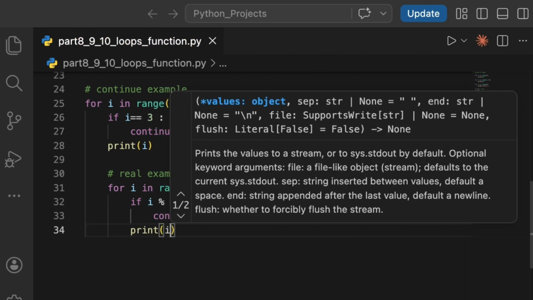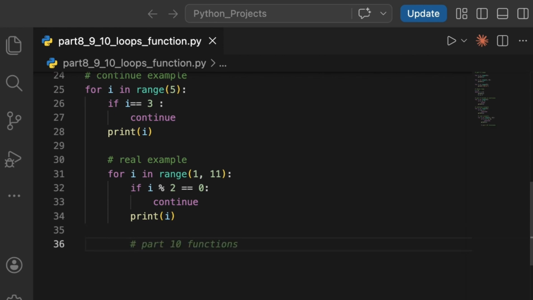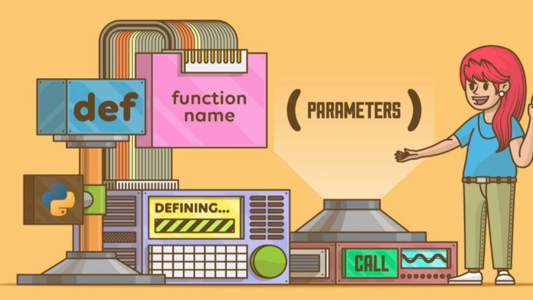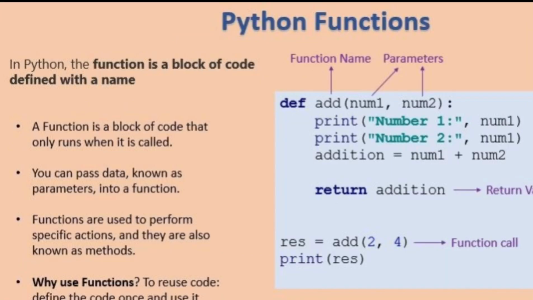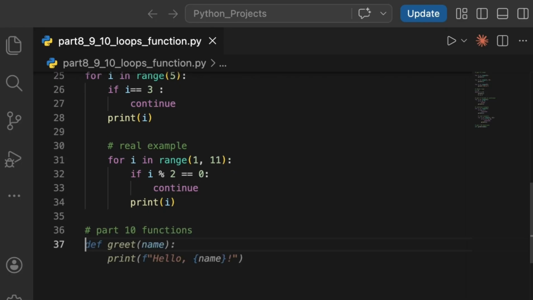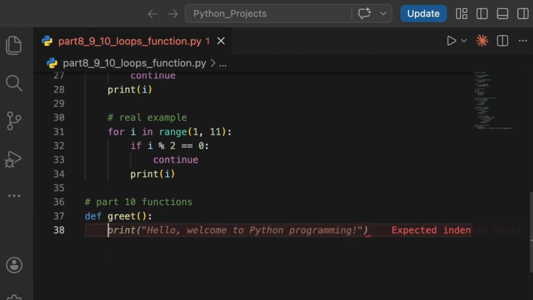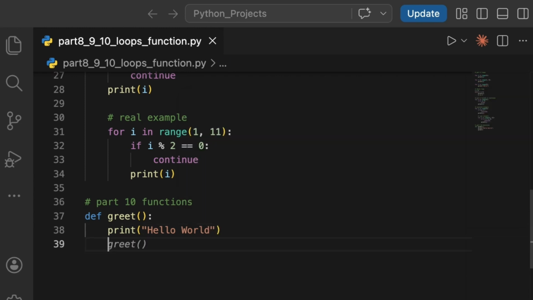Now let's talk about functions, one of the most important concepts in Python. A function is a block of code that runs only when it is called. It helps us reuse code and keep our program clean and organized. Instead of writing the same code multiple times, we can define a function once and call it whenever needed.